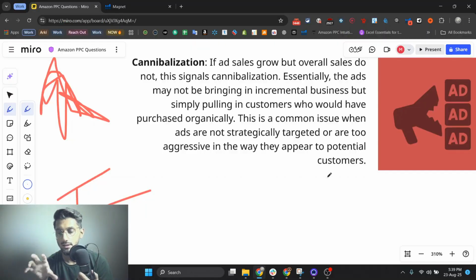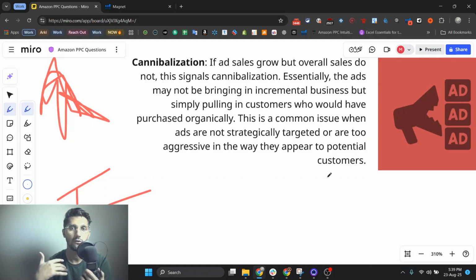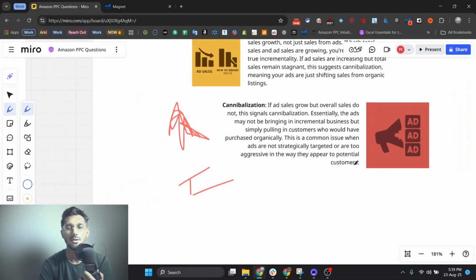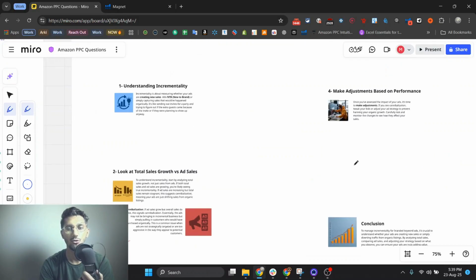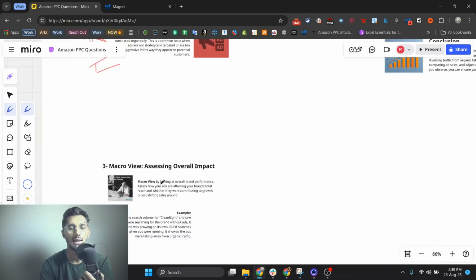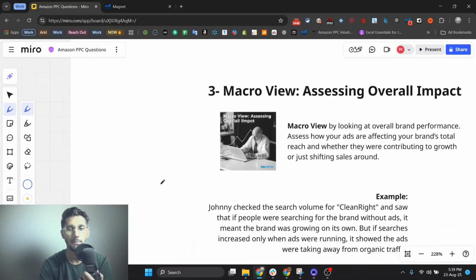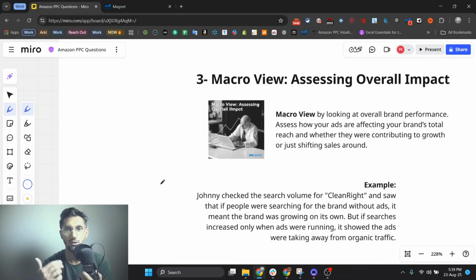So it actually depends on your strategy. It is not like you saw my video or any other video and you implement those strategies. You need to create a strategy for what amount of budget you should give these kinds of campaigns and how you wanna grow it. And the third thing is macro view, assessing overall impact.